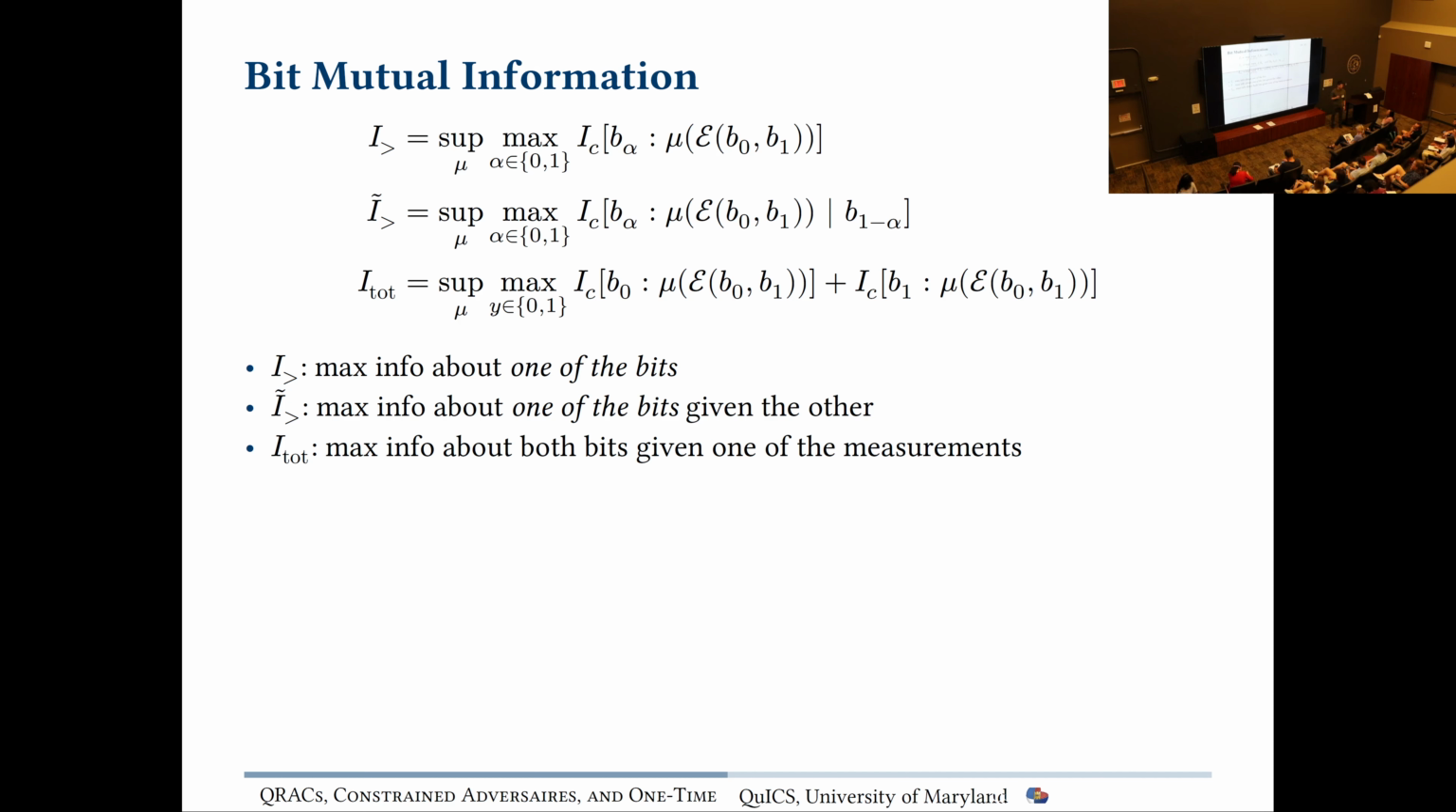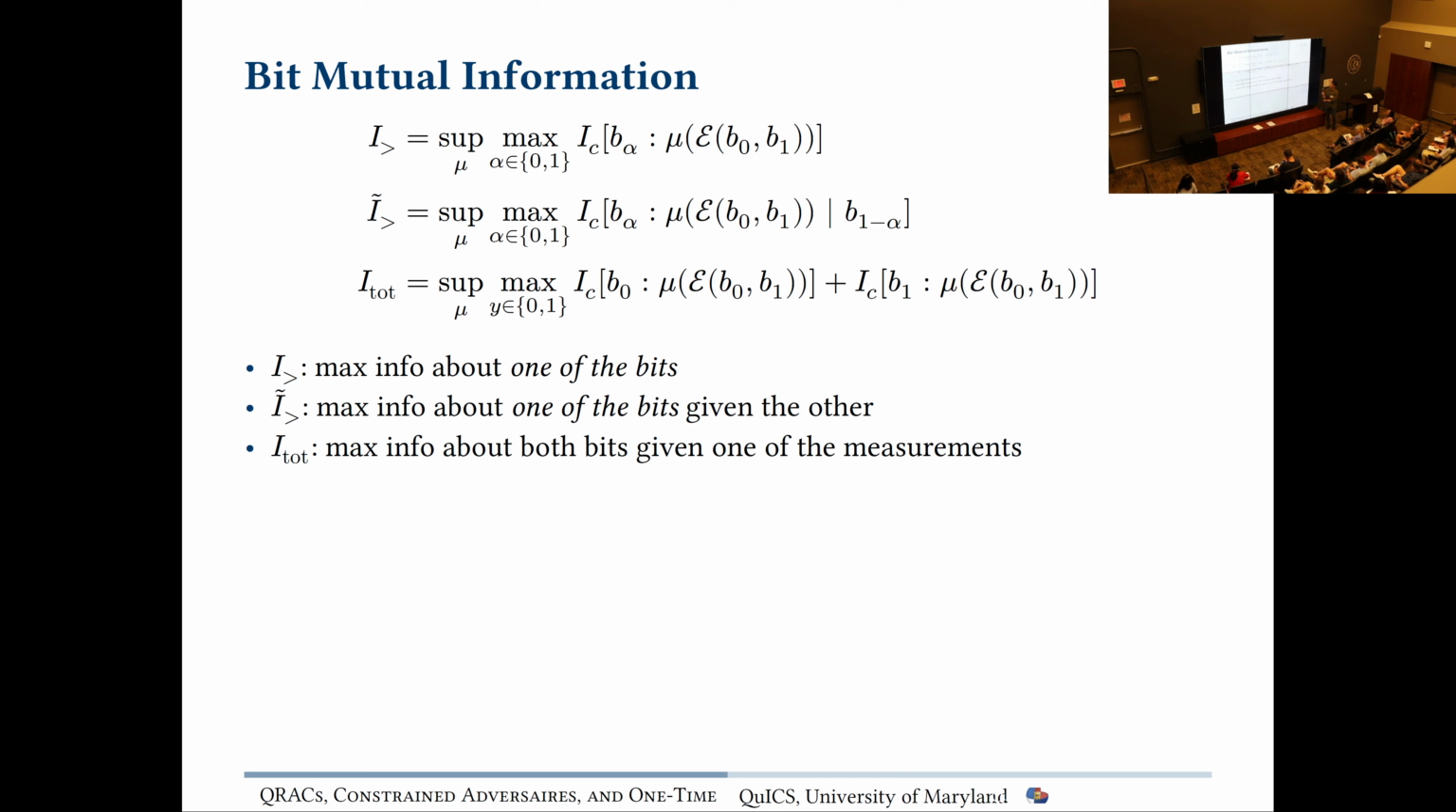So one of the new things we introduced in this work is these three quantities that have to do with random access codes and entropy, collision entropy in general, that we're going to use to get our progress bounds. And there's three things. There's the greater than sign, which is the maximum we can learn about one of the bits, either B0 or B1. This I tilde is the maximum we can learn about one of the bits given the other bit. So we know the other bit, how much we can learn about one of the bits. And recall that we have one quantum state, it's 1 qubit, and it's going to pack 2 bits of information in, B0 and B1. And this I total is how much can we learn about both of them from the same measurement.